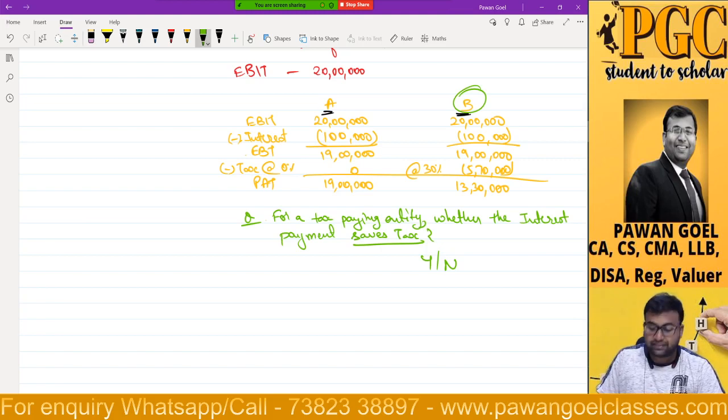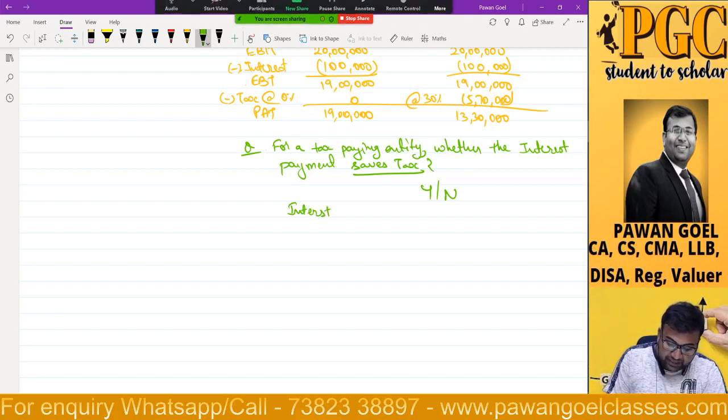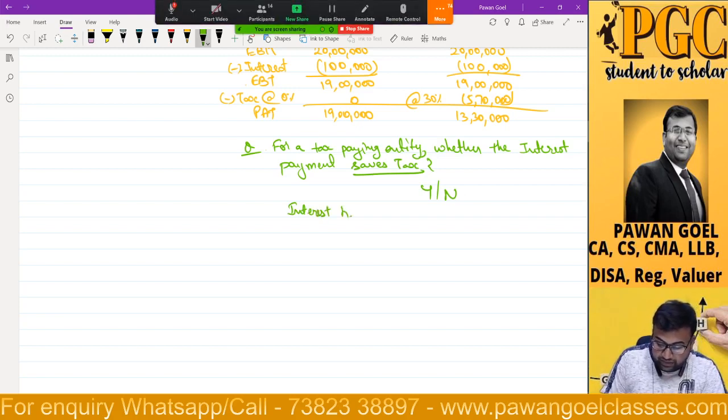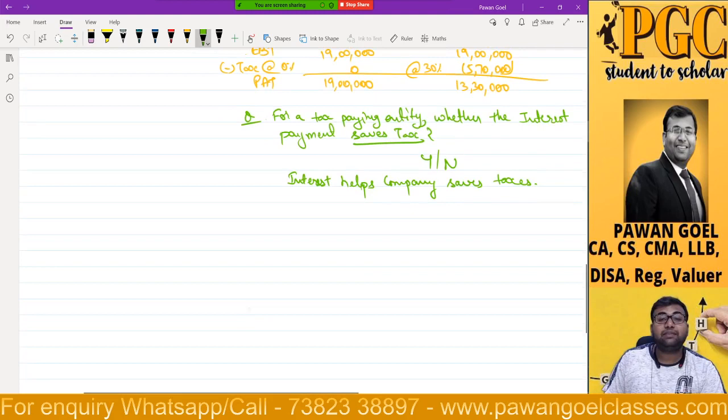So what is happening? Whenever a company makes a payment, or whenever companies incur expenditures, especially interest, it helps them save taxes. Interest helps the company save taxes. Now you will ask, sir, how does it help the company to save tax?